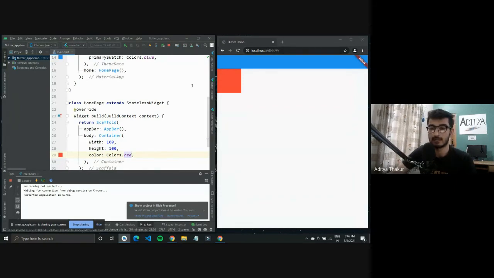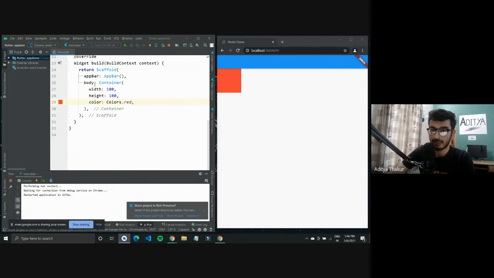And now if I just hot reload it, it should show up on screen as this small box. And you will notice it is pushed to the left hand side. That generally happens. They are aligned to the left hand side because the container takes only as much space as it needs, as in it is right now only using this part of the screen.